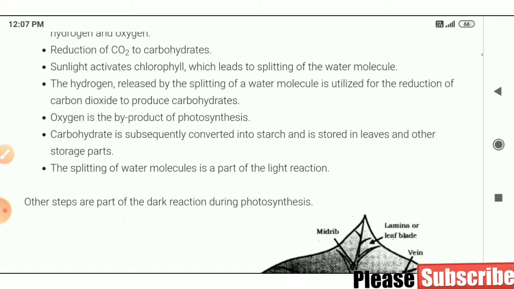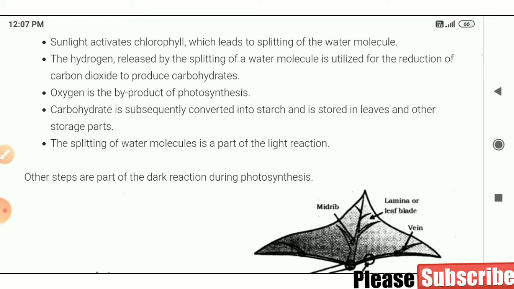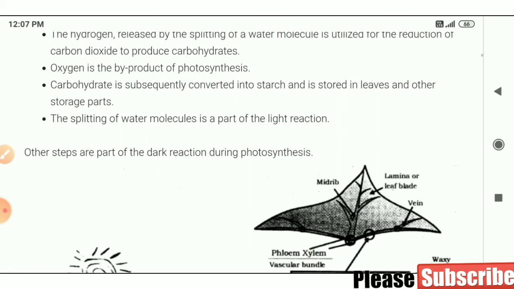The splitting of water molecules is a part of the light reaction. I have told you that the water molecule splits into hydrogen and oxygen atoms. So that process is the light reaction. Other steps are part of the dark reaction during photosynthesis.